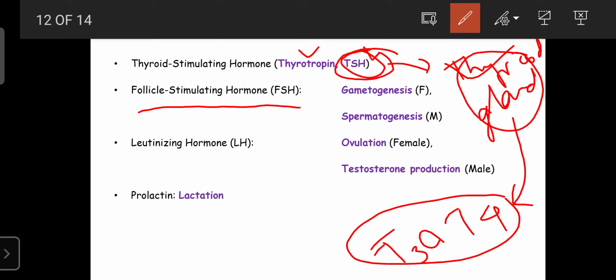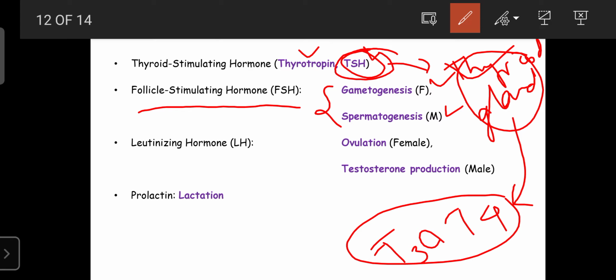So next one is the follicle stimulating hormone, FSH. It is also an anterior pituitary hormone. It is secreted from a special type of cells known as gonadotropes. This FSH is required for gametogenesis and spermatogenesis. It is required for the synthesis and release of the ovum in the female. In the male, it is required for the synthesis of the sperm, that is spermatogenesis, which is influenced by FSH.